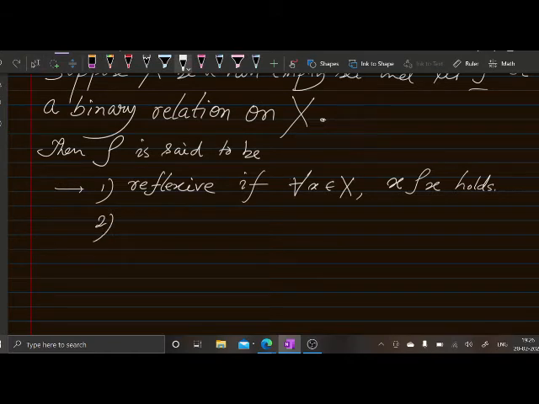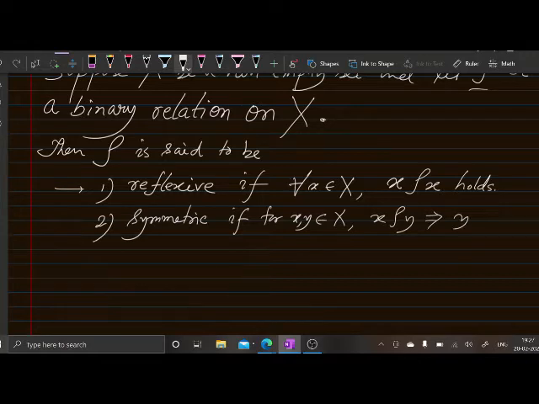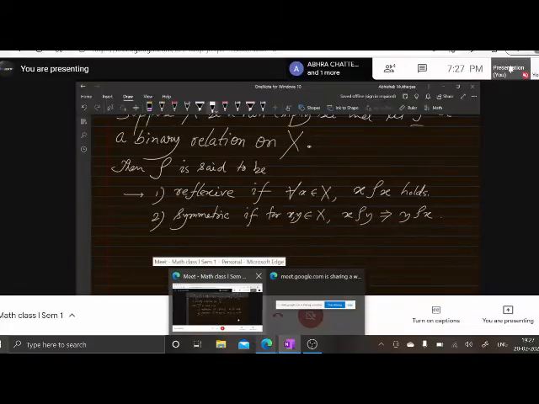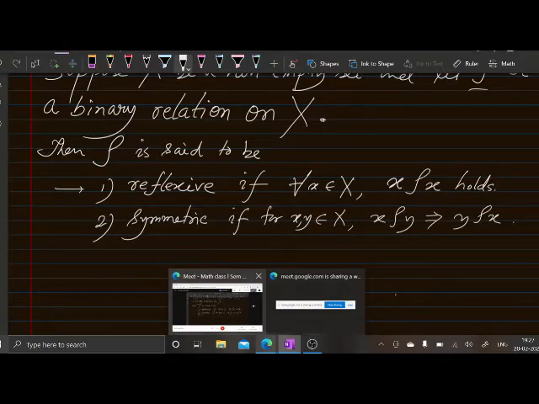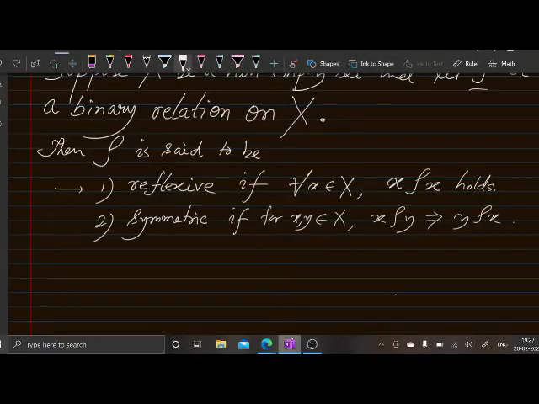Number 2, it is said to be symmetric if for x, y belongs to capital X, x is related to y implies y is related to x. So this is called symmetric.